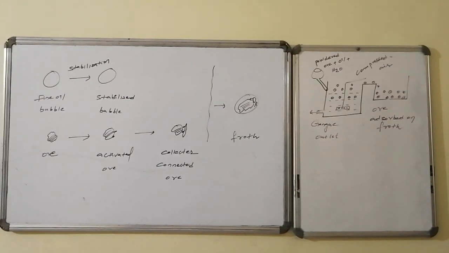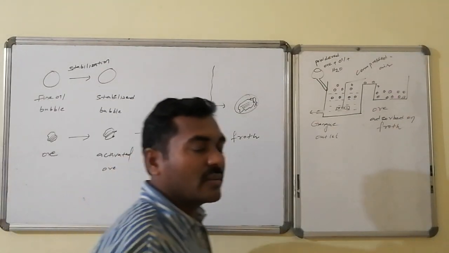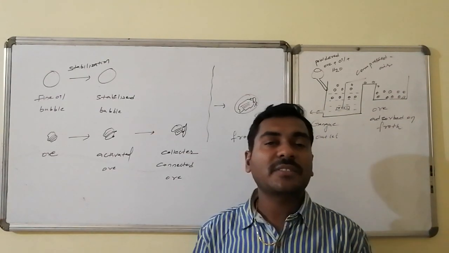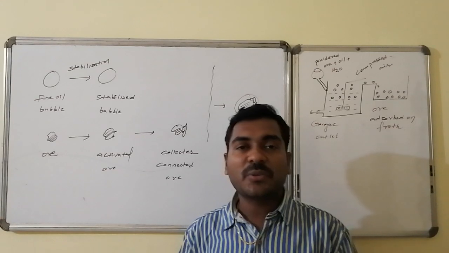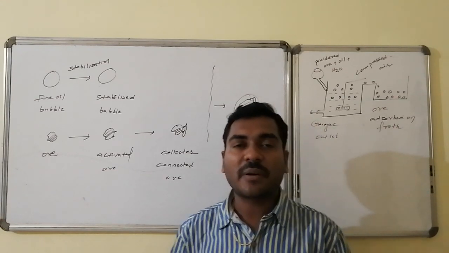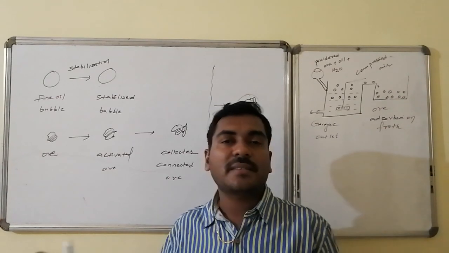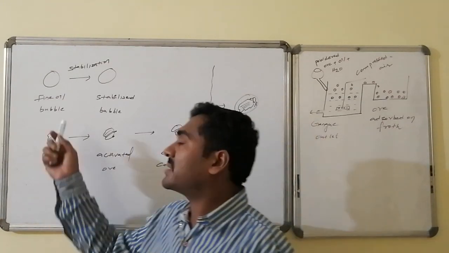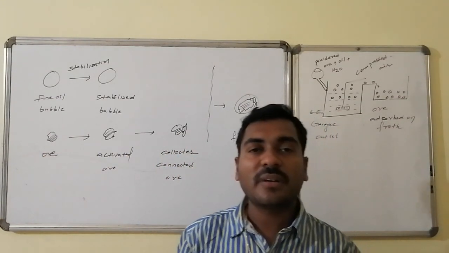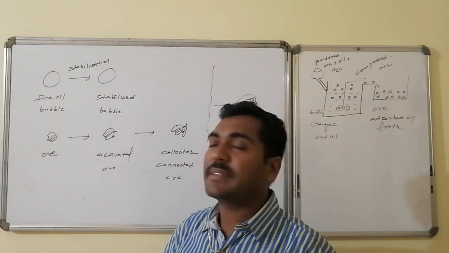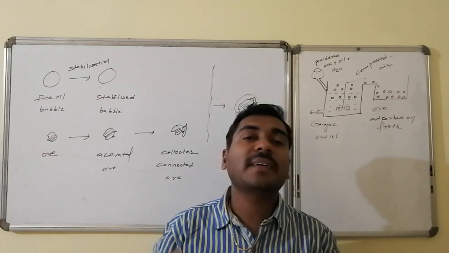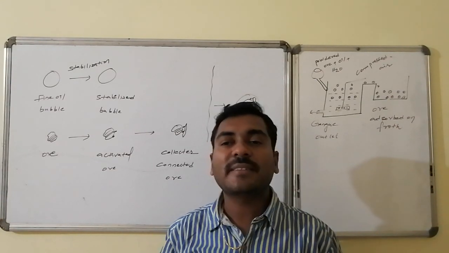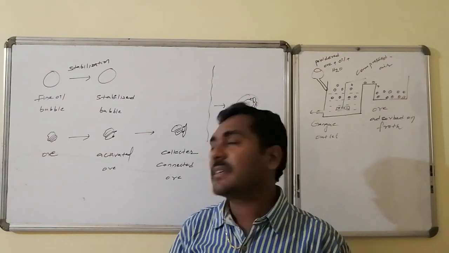Here is the diagrammatic representation of the froth flotation process and the steps involved in the generation of the froth. The phenyl, otherwise the eucalyptus oil, whatever we are using, that organic layer in the presence of compressed air separates away from the water and will be enlarged in the form of bubbles. So bubbles are generated from the organic. These bubbles are unstable. To make the bubbles stable, we are using stabilizers. Stabilizers stabilize the bubble, increase the lifetime of the bubble, and increase the strength of the bubble. As a result, the bubble will be stable for a certain extent of time.